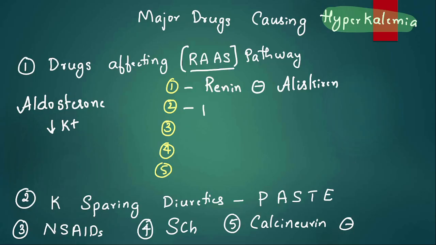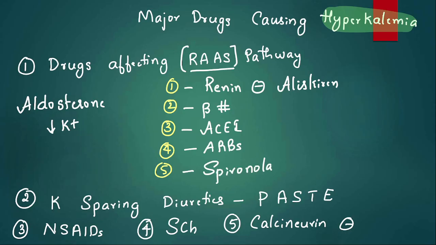Then we have beta blockers. Then we have ACE inhibitor. Then we have ARBs. And the aldosterone antagonist, spironolactone. So these drugs can increase potassium. Not only that, potassium sparing diuretics, as the name suggests, they increase potassium.